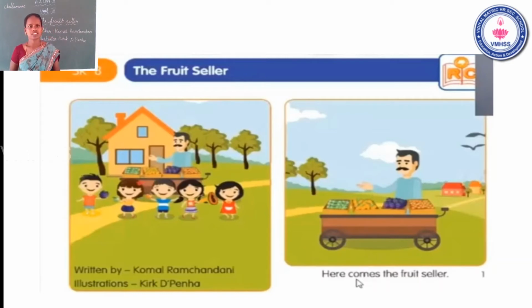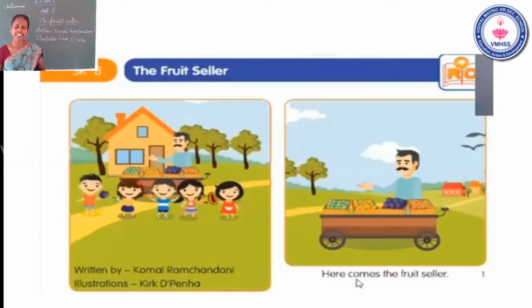Here comes. Here means what? Here comes the fruit seller. Here, H-E-R-E. Here comes. C-O-M-E-S, comes. The, T-H-E, the fruit. F-R-U-I-T, fruit seller. S-E-L-L-E-R. Comes here, the fruit seller. Okay. Here comes the fruit seller.